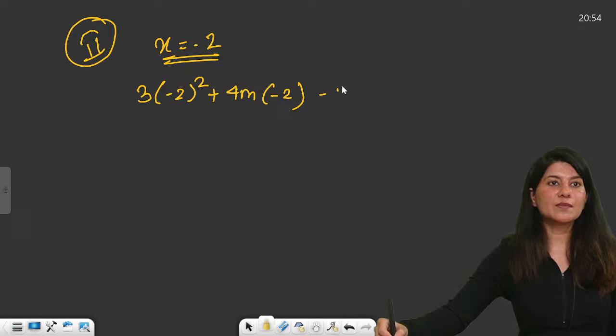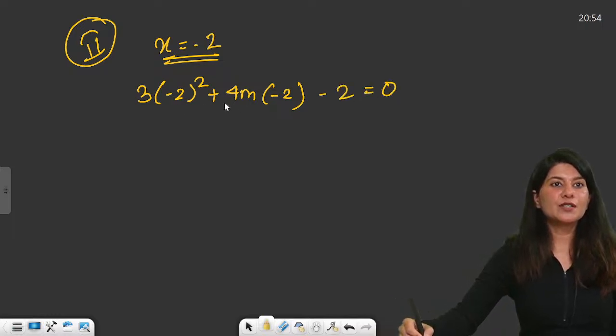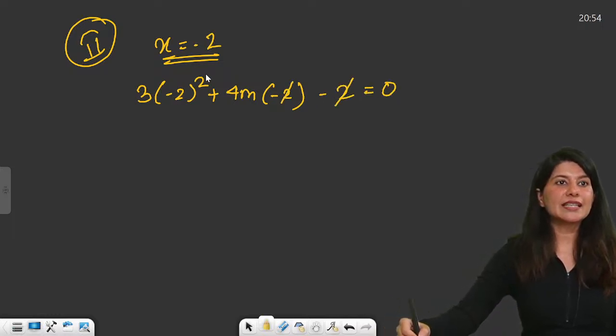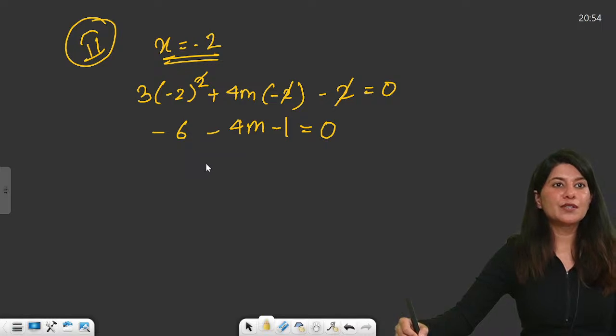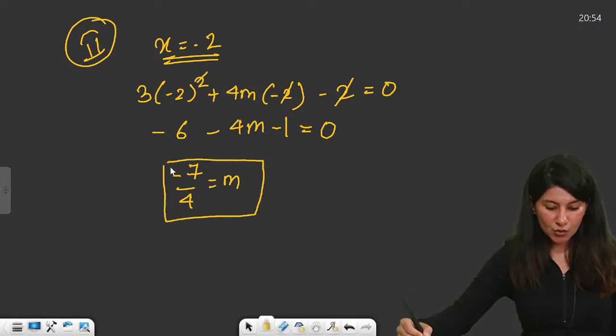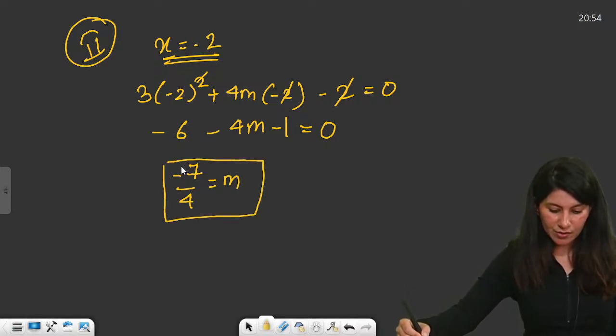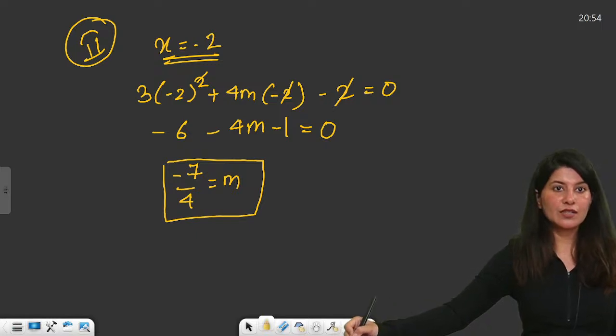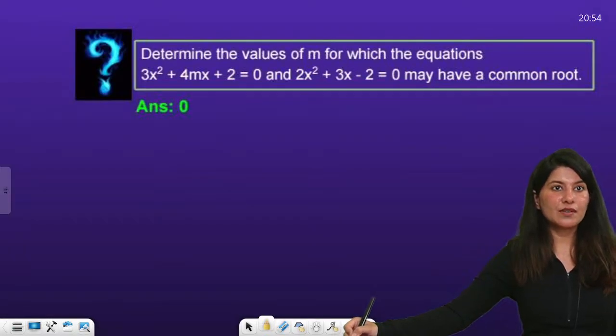And again, this is minus 2 is equal to 0. So 2 is getting cancelled out. So minus 6 minus 4m minus 1 is equal to 0. So minus 7 by 4 is the value of m you are getting. So there are 2 values of m, right? There are actually 2 values of m.